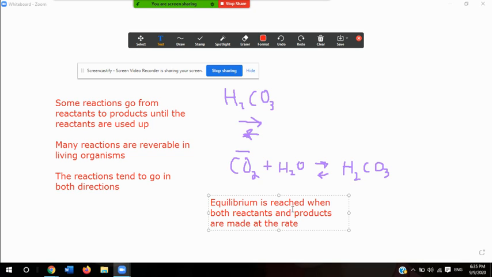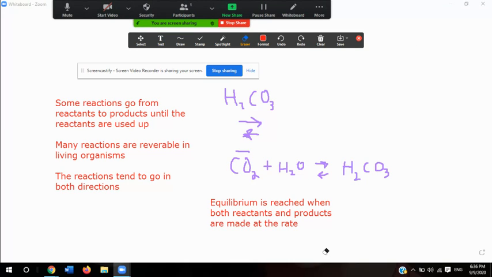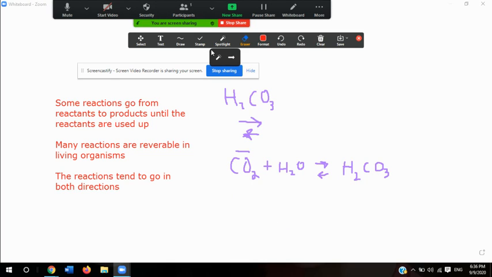And now we're going to talk about how chemical reactions release or absorb energy. It says that all chemical reactions involve changes in energy, and that's actually very important. So let me go ahead and erase this and write that down.